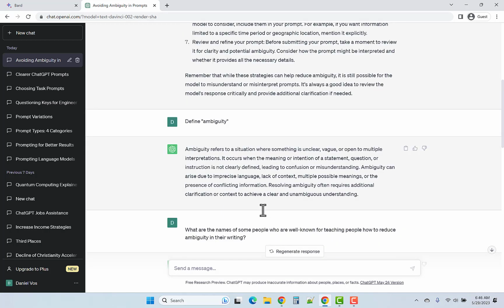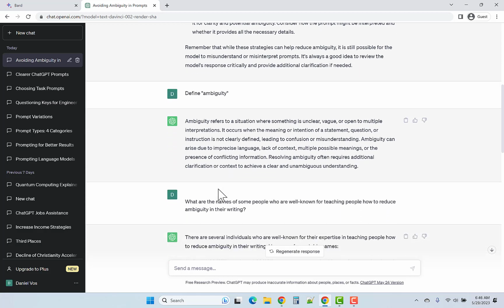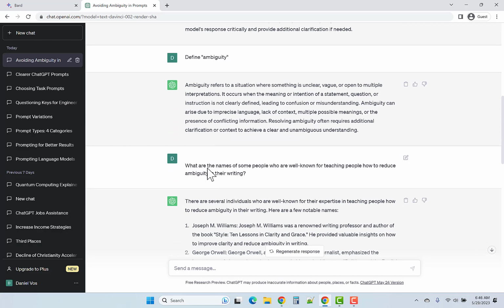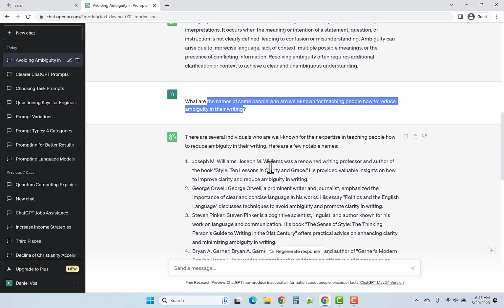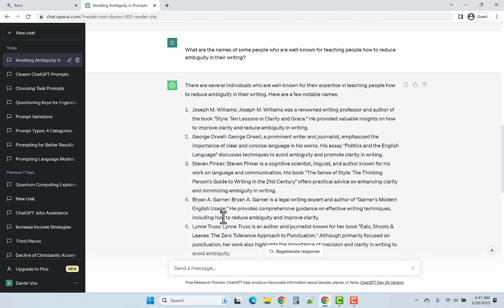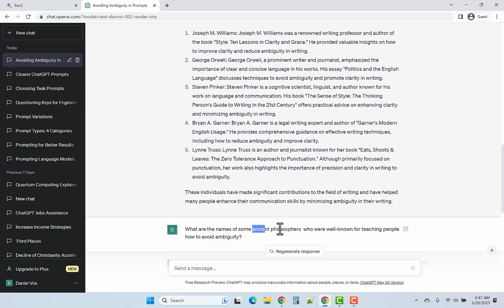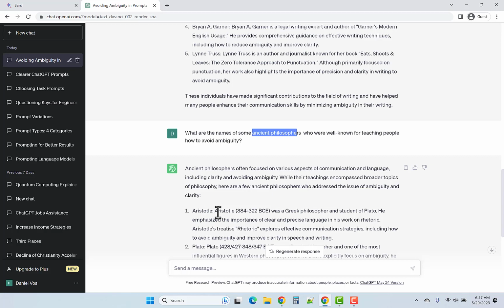All right, I asked ChatGPT about ambiguity. I found that this response was not as helpful as what Bard said. Then I asked, what are the names of some people who are well known for teaching people how to reduce ambiguity in their writing? And it listed several individuals, Joseph M. Williams, George Orwell, Steven Pinker, Brian A. Garner, and Lynn Truss.